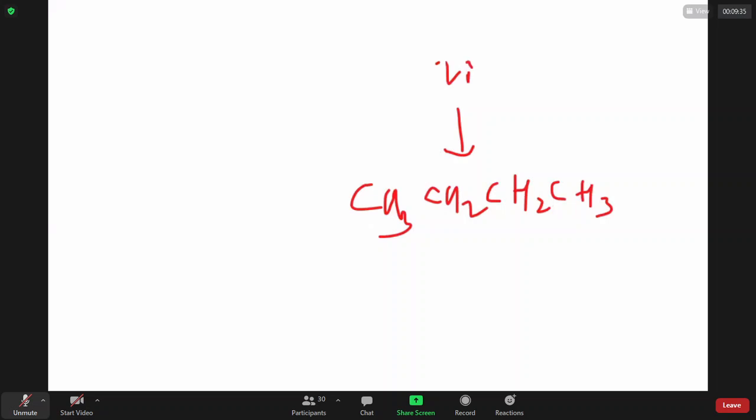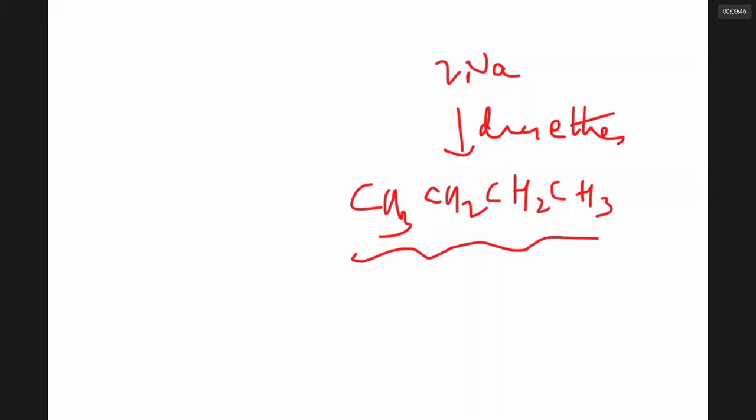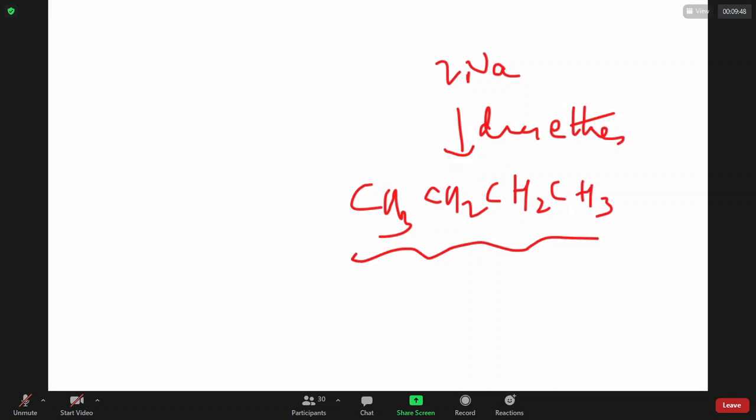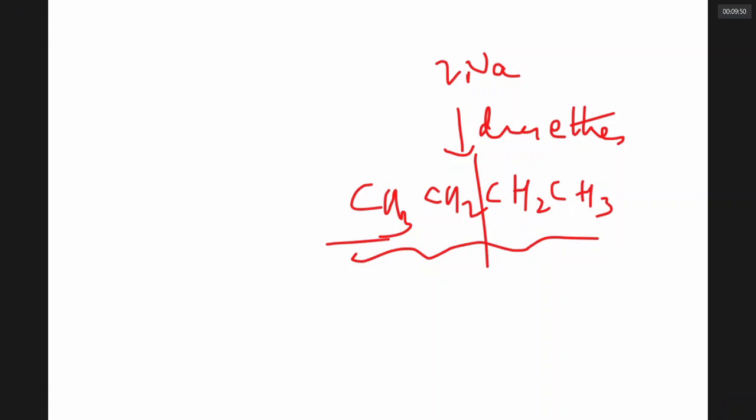For example, you can happily prepare butane using Wurtz reaction. What is the starting material to get butane? To get butane in Wurtz reaction, you should take an alkyl halide that has exactly half of the carbons. So you will take an alkyl chloride like ethyl chloride, 2 moles, and react with sodium.